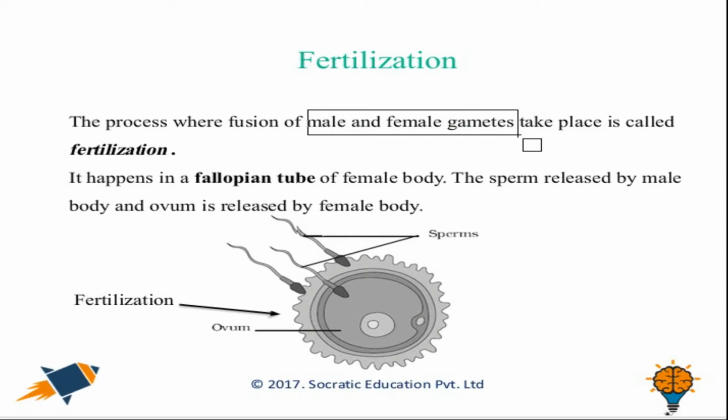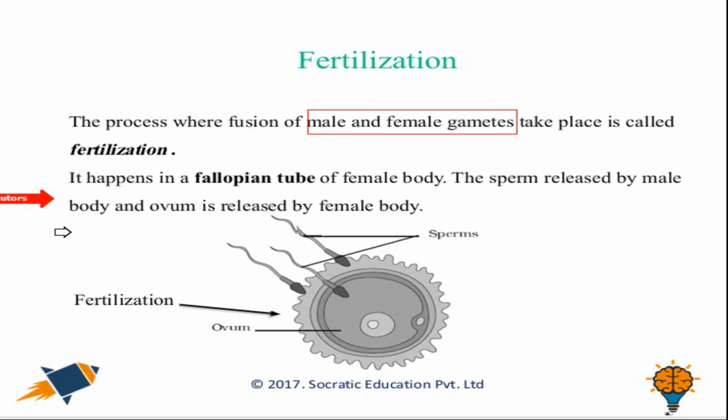Basically, male and female gametes are cells in the male and female reproductive organs, and their nuclei take part in reproduction. The fusion of male and female gametes is termed fertilization.